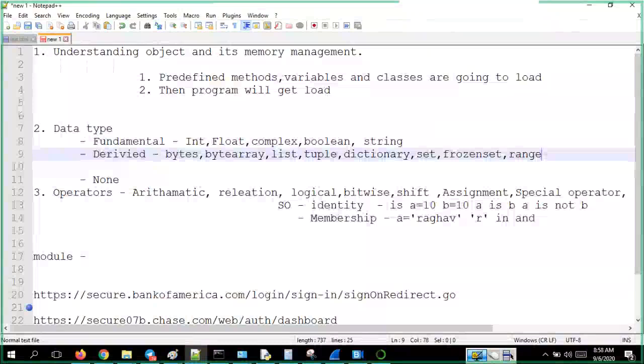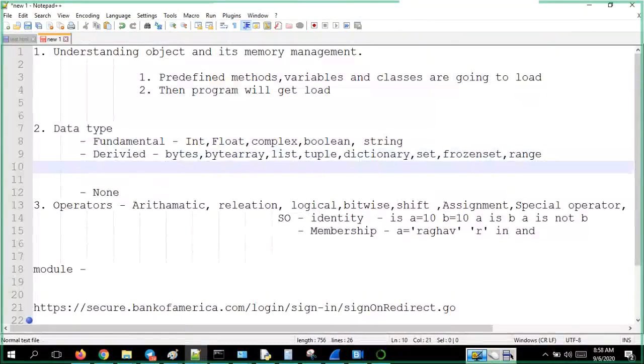Just a recap for you guys with respect to bytes. Bytes is nothing but a data set which consists of a sequence of numbers, a list of numbers. But all of the numbers should be between 0 and 255.